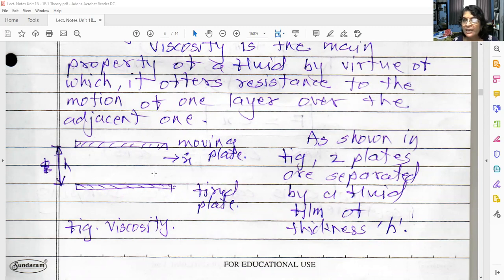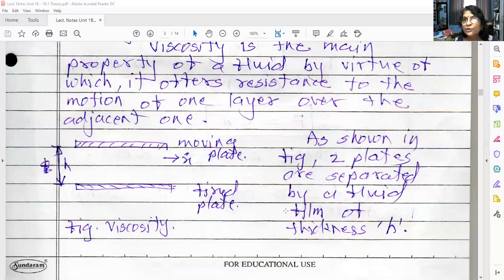So you can imagine the layer which is directly in contact with the fixed plate is having zero velocity, and the layer which is directly in contact with the moving plate is having the velocity equal to x dot. But what will happen with the layers in between? As you go above, the velocity of these layers will be increasing, from 0 to x dot. If you draw the graph of this, it is an inclined line.